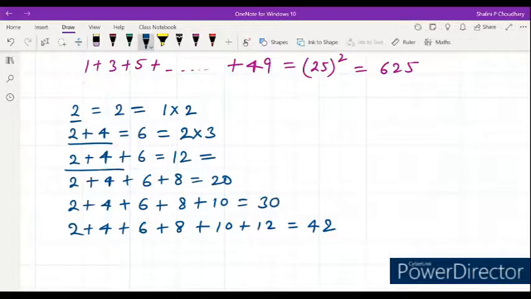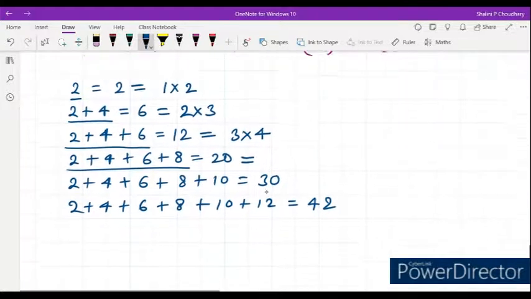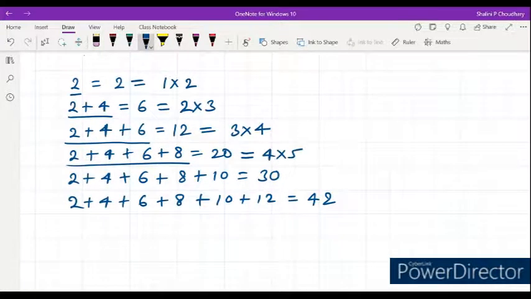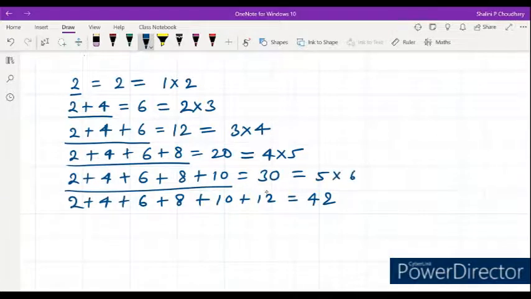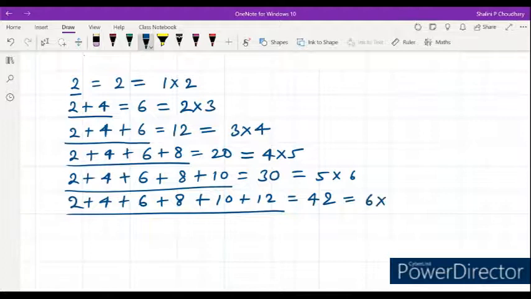Now the first three even numbers, 3 multiplied by the successor, that is 4. The first 4 even numbers, 4 multiplied by 5. The first 5 even numbers, 5 multiplied by 6. The first 6 even numbers, 6 multiplied by 7.